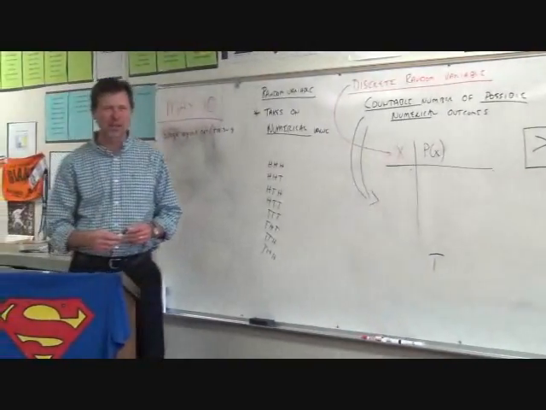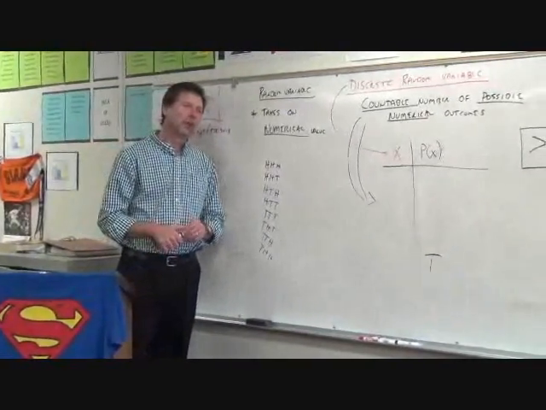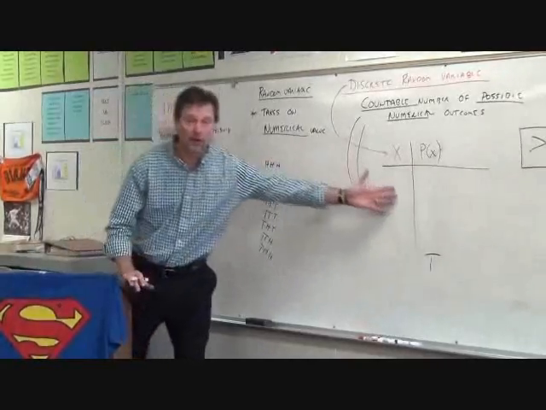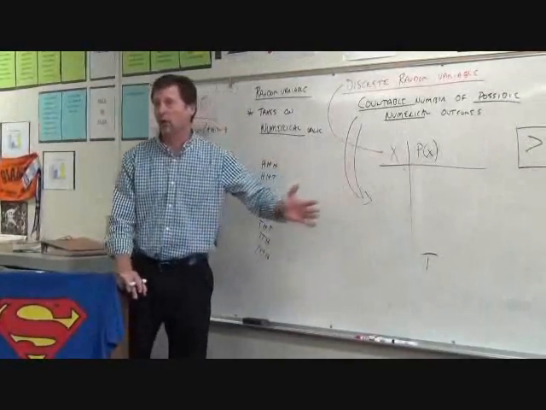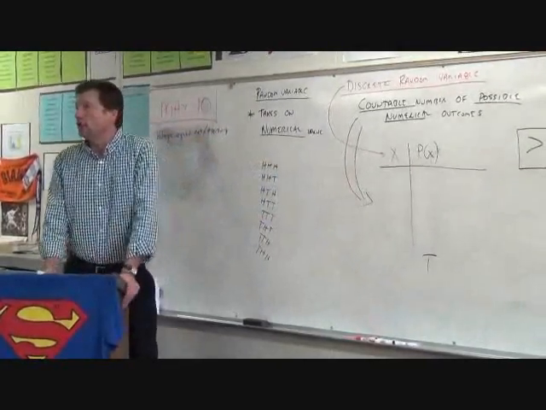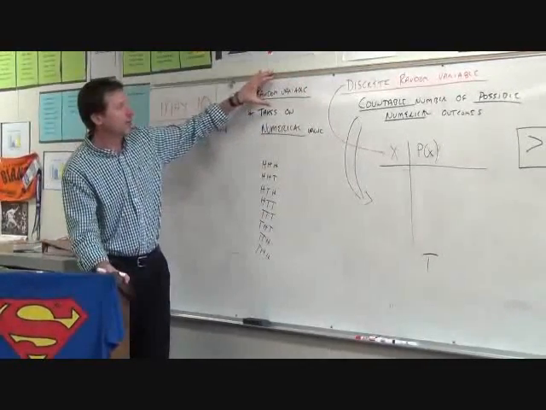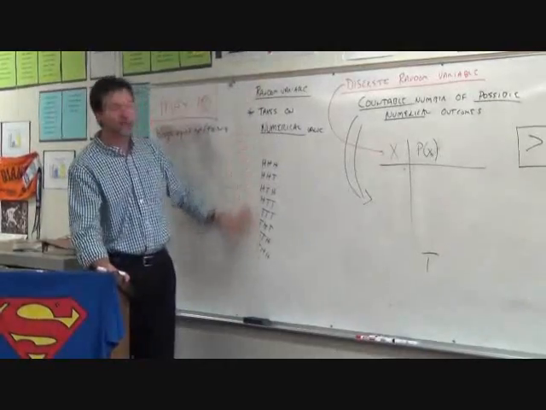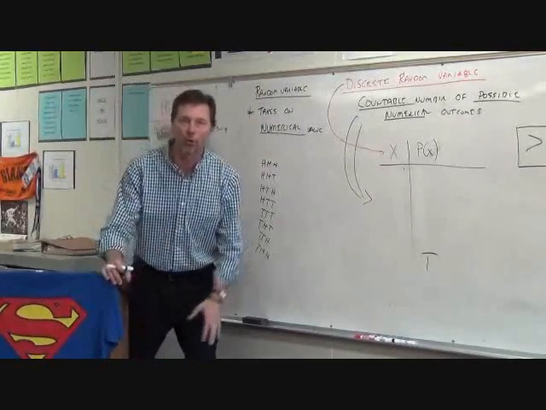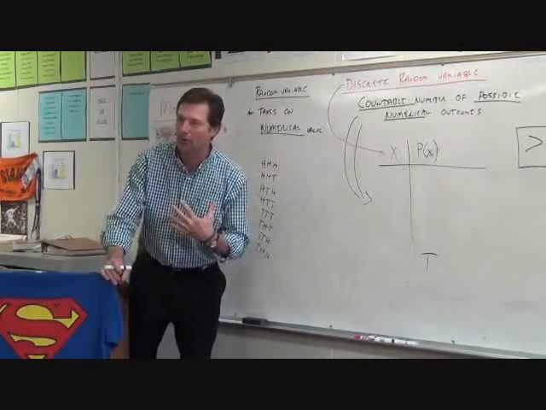I don't know if it was someone in this class or another class who said, well, why don't we just put that here as our sample space? That's all the different things that can happen. And you might do that in some situations. But what a random variable is, you have to take these members of the sample space and ask some kind of question that's going to give you a number.